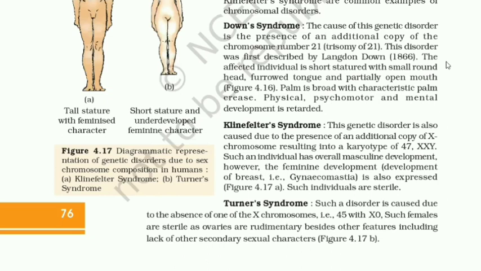Klinefelter syndrome. This genetic disorder is also caused due to the presence of an additional copy of the X chromosome, resulting in a karyotype of 47 XXY. Such an individual has overall masculine development. However, the feminine development, that is development of breast, gynecomastia, is also expressed. Such individuals are sterile. Turner syndrome. Such a disorder is caused due to the absence of one of the X chromosomes, that is 45 with XO. Such females are sterile as ovaries are rudimentary, besides other features including lack of other secondary sexual characters, as shown in figure 4.17b.